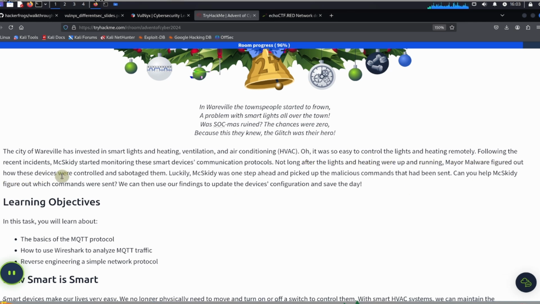Following the recent events, McSkitty started monitoring these smart devices' communication protocols. Not long after the lights and heating were up and running, Mayor Malware figured out how these devices were controlled and sabotaged them. Luckily, McSkitty was one step ahead and picked up the malicious commands that had been sent. Can you help McSkitty figure out which commands were sent? We can use our findings to update the device's configuration and save the day.